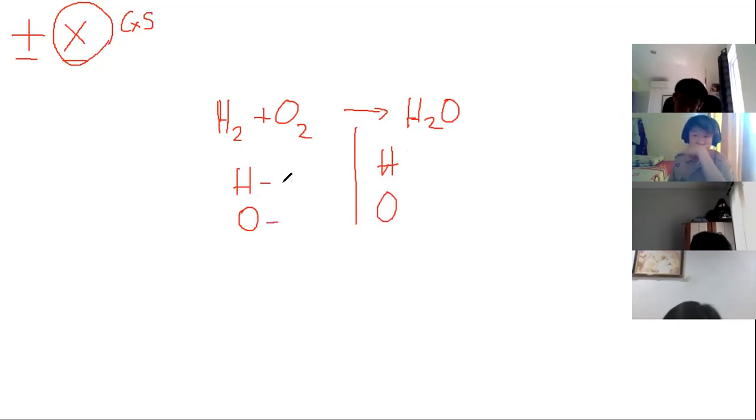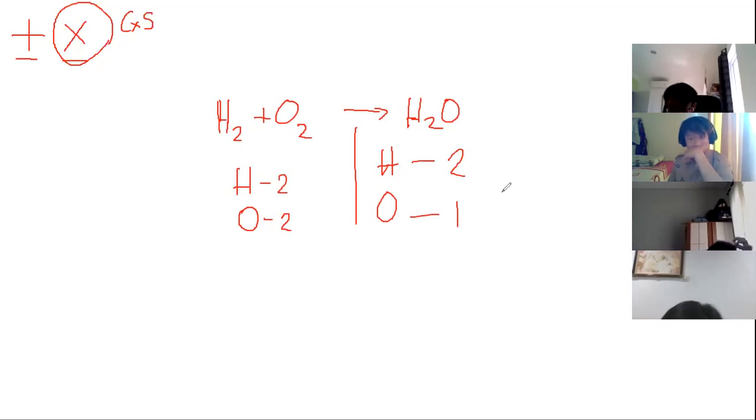Okay, so how many hydrogen do we have? We have 2. And how many oxygen do we have? We have also 2. Okay, so for the product part, we have 2 and then we have 1. So our hydrogen is already balanced, but our oxygen is not yet balanced. So how can we balance it? Anyone? So we need to add more for the product part again.